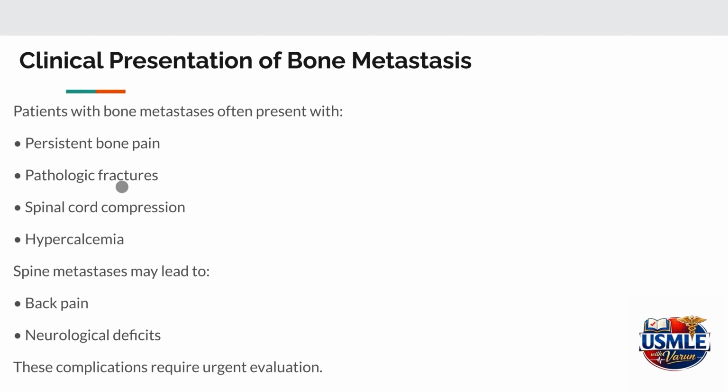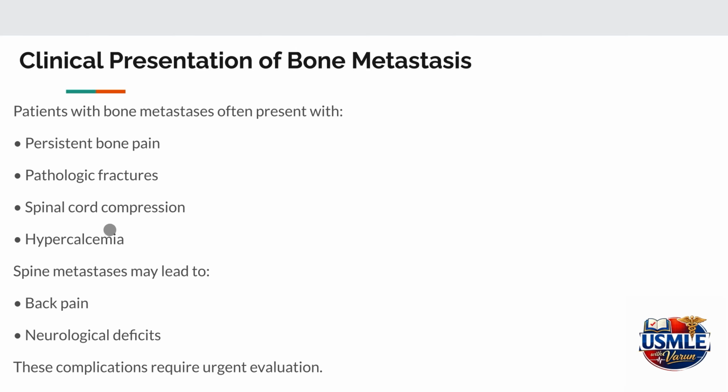Patients with bone metastasis often present with persistent bone pain that gradually worsens over time. The affected bones become weakened, which increases the risk for pathological fractures. When metastasis involves the spine, they may compress the spinal cord or nerve roots. So this can lead to symptoms such as back pain, neurological deficits, or weakness in the limbs.